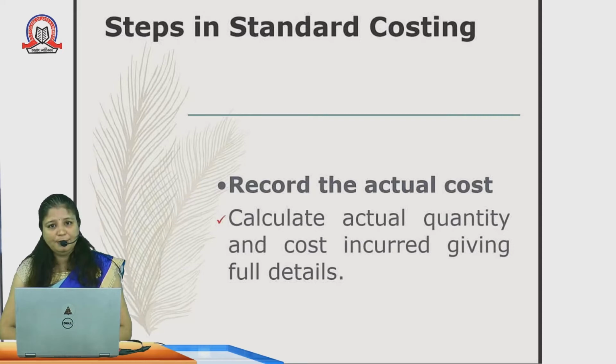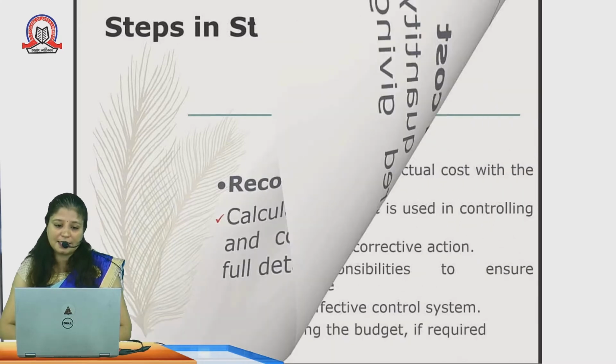For example, if the production manager thinks that 10,000 units can be produced at rupees 10 per unit, this means that he has assumed the standard cost of 1 lakh rupees. But actually, 1,10,000 rupees has been incurred. This means that there is a deviation. Why did this 10,000 difference come? What are the reasons behind it? Why is there a variance? That is the third step.